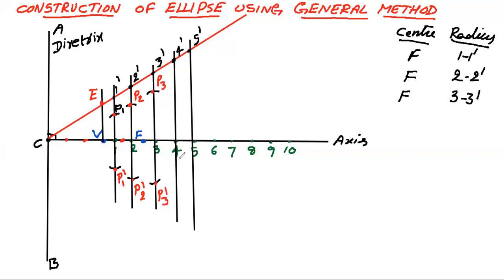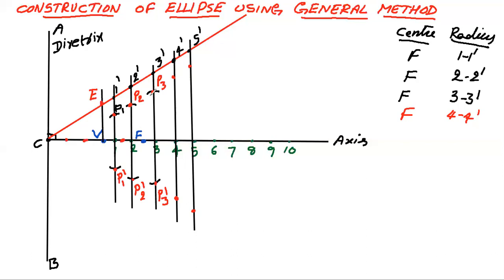Now observe here. You have more lines, three more lines, four more lines. For all these lines, again take F as center and 4 4 dash distance as radius. You will get P4 and P4 dash here. Again take 5 5 dash, you will get P5 and P5 dash here. Like that you will get a number of points here.